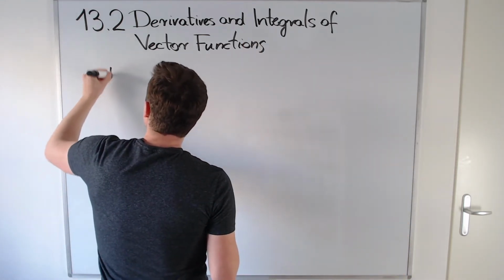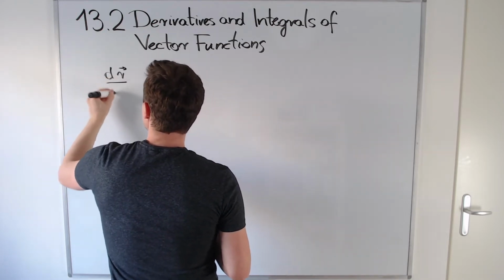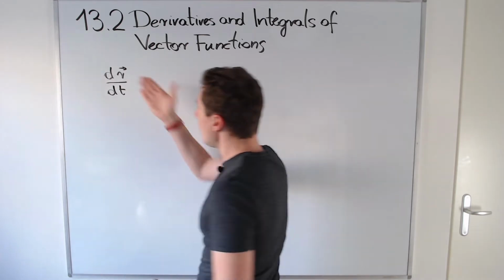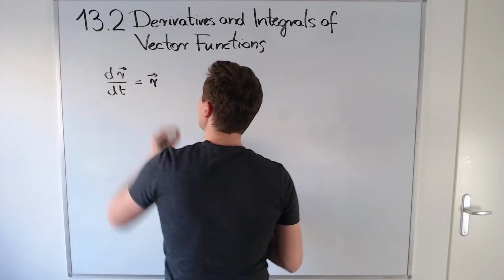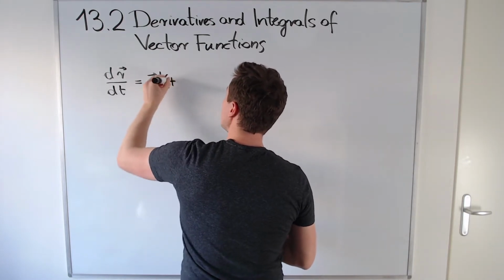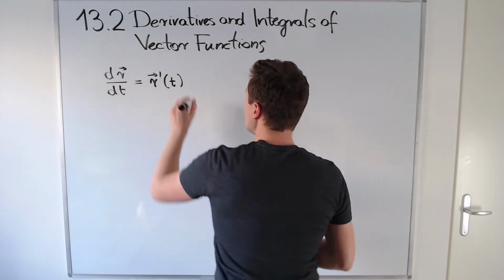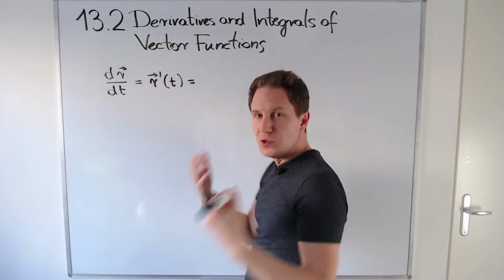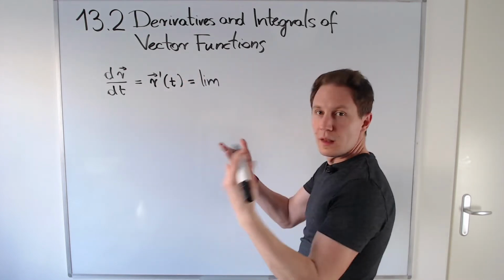For a vector function r(t), its derivative is usually denoted by dr over dt, or if you want an even shorter notation, r prime of t would be the derivative of our vector function r(t), and the way it's defined is the usual limit definition of the derivative.